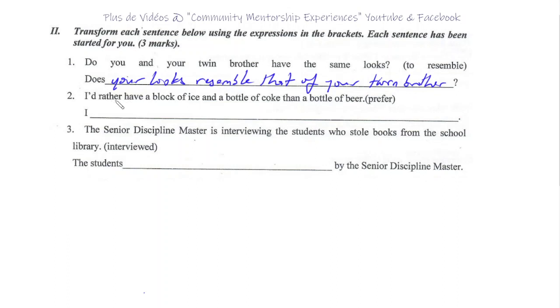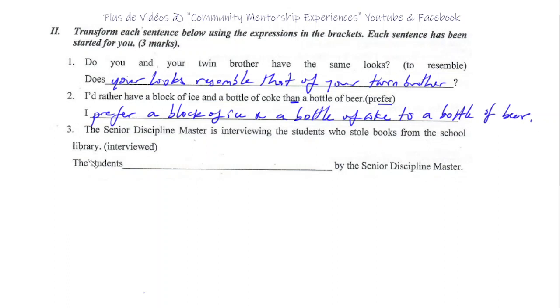That was the question. 2. I would rather have a block of ice and a bottle of Coke than a bottle of beer. Prefer. I prefer a block. Is that? Yes. A block of ice and a bottle of Coke. Now, rather than Dan, you write 2. A bottle of beer, right?